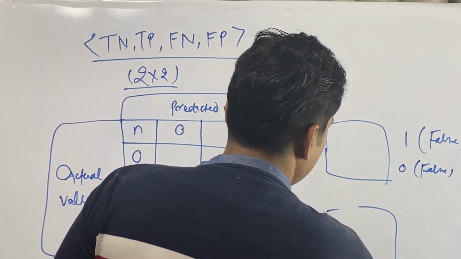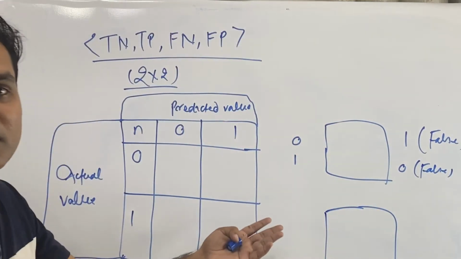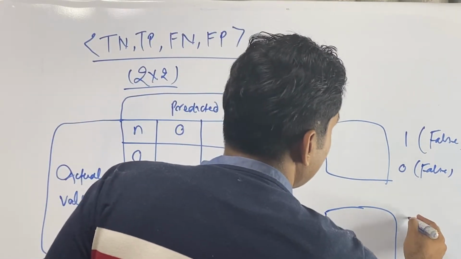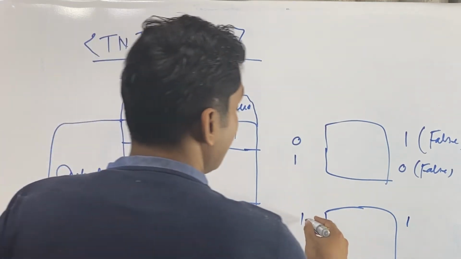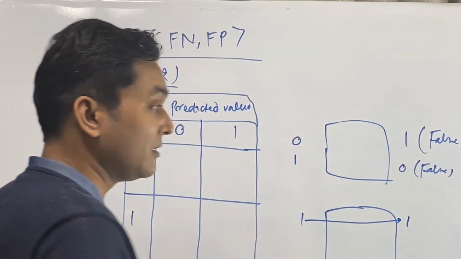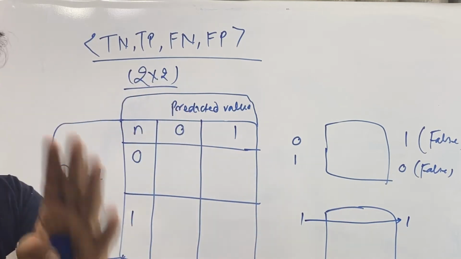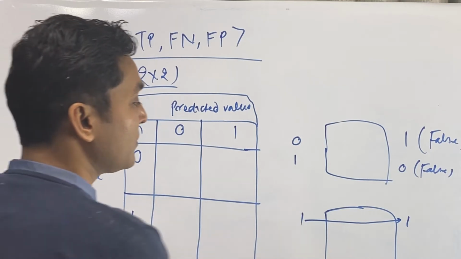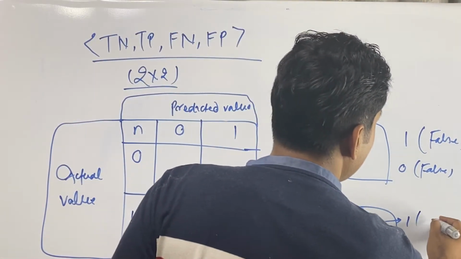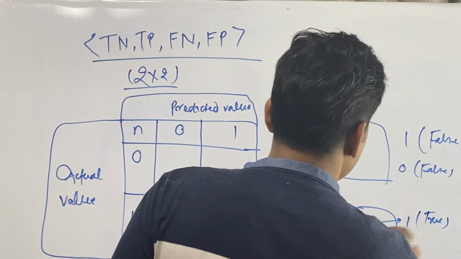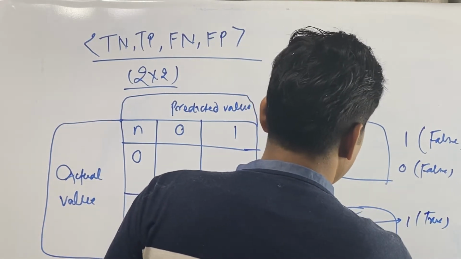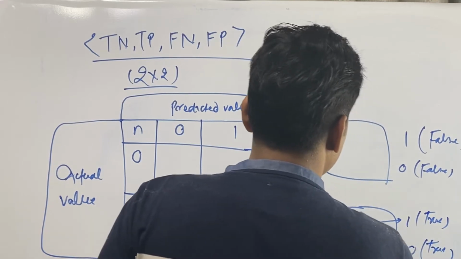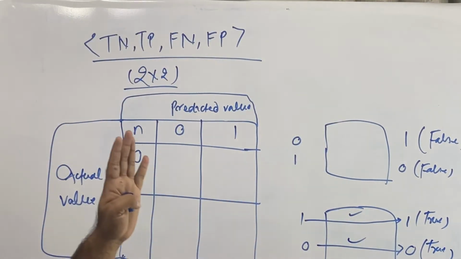Suppose we have this one system, or what we can call the black box. If you are giving 1 and 1 is coming, what does it mean? Input and output are the same, meaning what you are giving is what is coming, so the actual and predicted values are the same. So we can call this system right, meaning true. Suppose you give 0, and if 0 is coming, we can also call it true. It means this system's behavior is true.